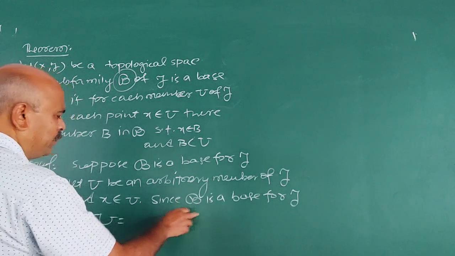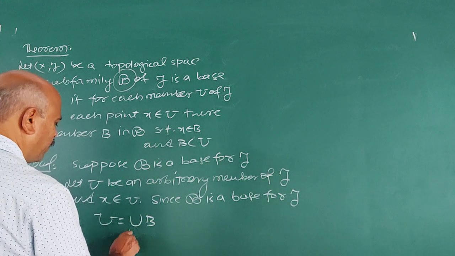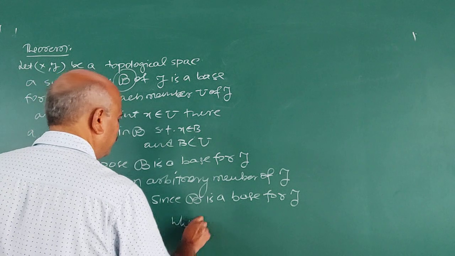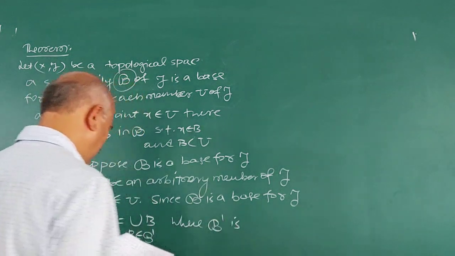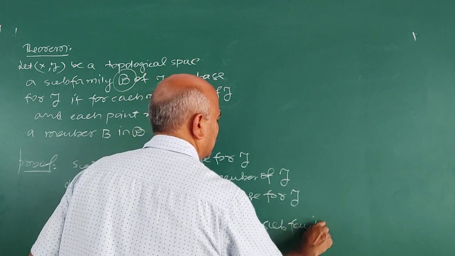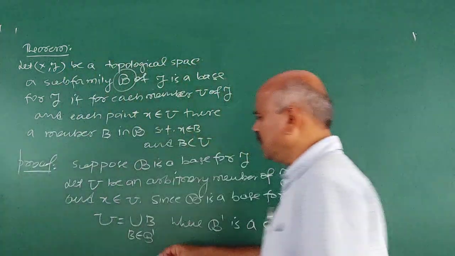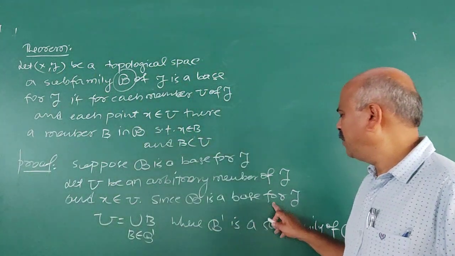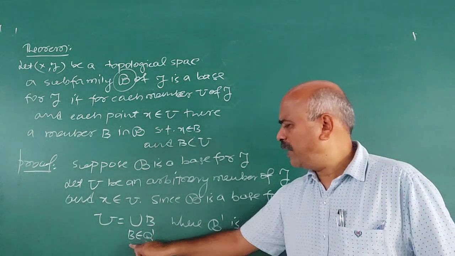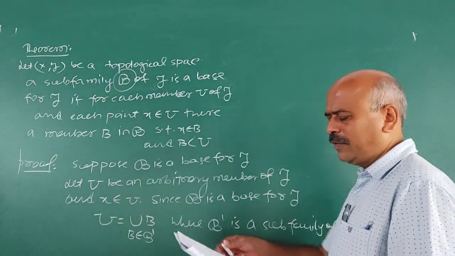Since B is a base, U is the union of B, where B belongs to B dash, where B dash is a subfamily of B. By definition of base, since U is a member of tau, U is the union of B where B belongs to B dash. What is B dash? Some subfamily of B.